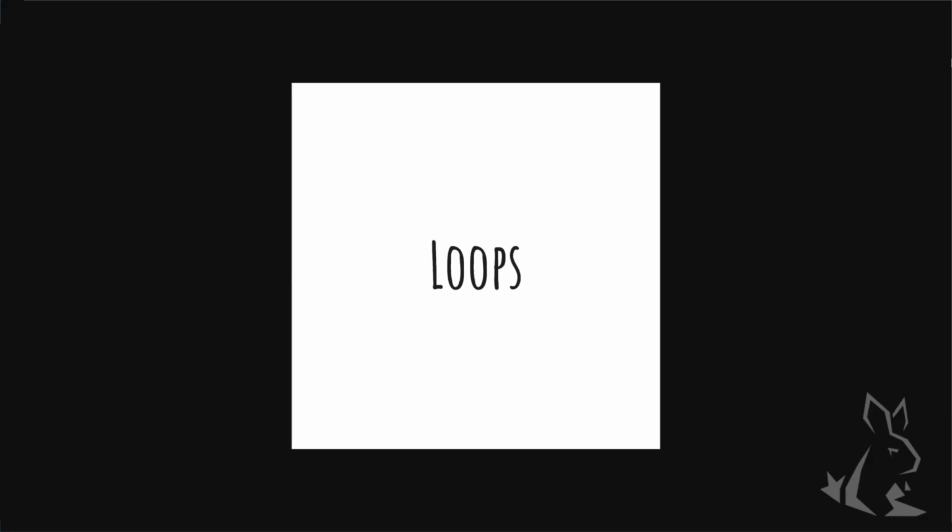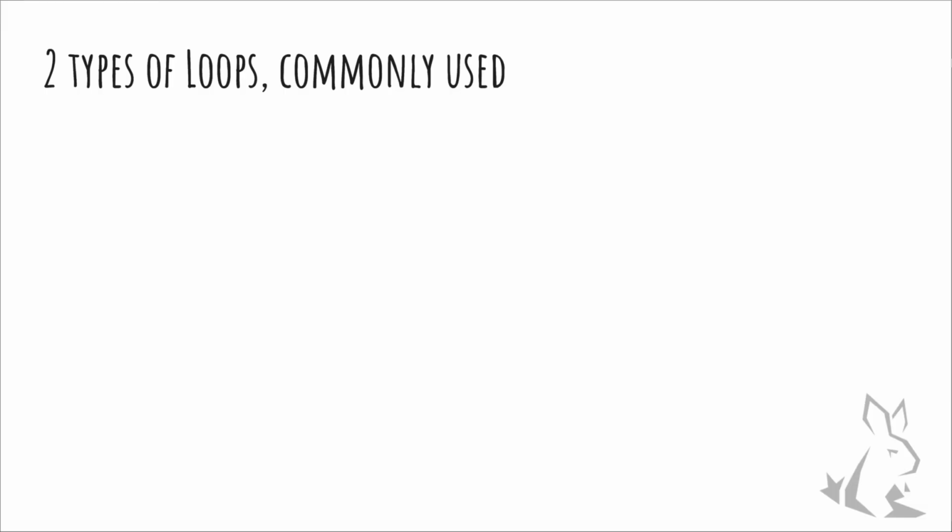So let's talk about loops a little bit. There are mostly two different types of loops that you'll see in almost every coding paradigm out there. There might be more in some cases, but I can think of two that I've seen in my entire career. And we'll dive into examples of both. The first one that we're going to talk about is the for loop. What's a for loop?